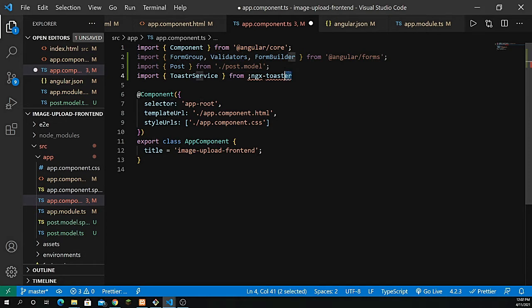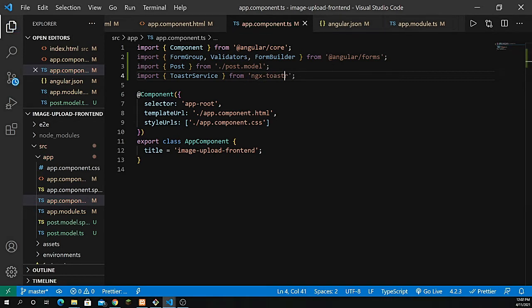Oops, actually again I need to bring this inside the single quotes. All right, so it's saying something wrong. So ToastrService from ngx-toastr, it should be toastr, right? Okay, so that's fine.